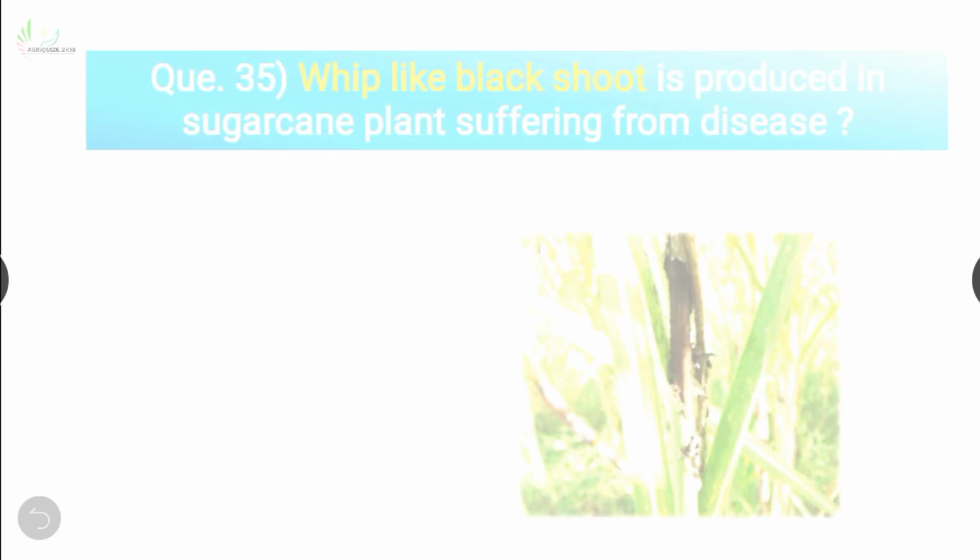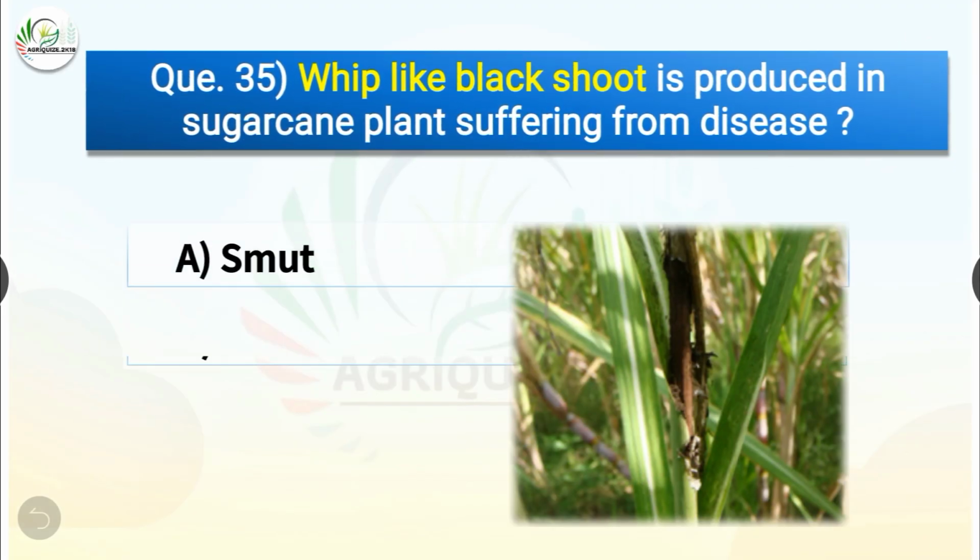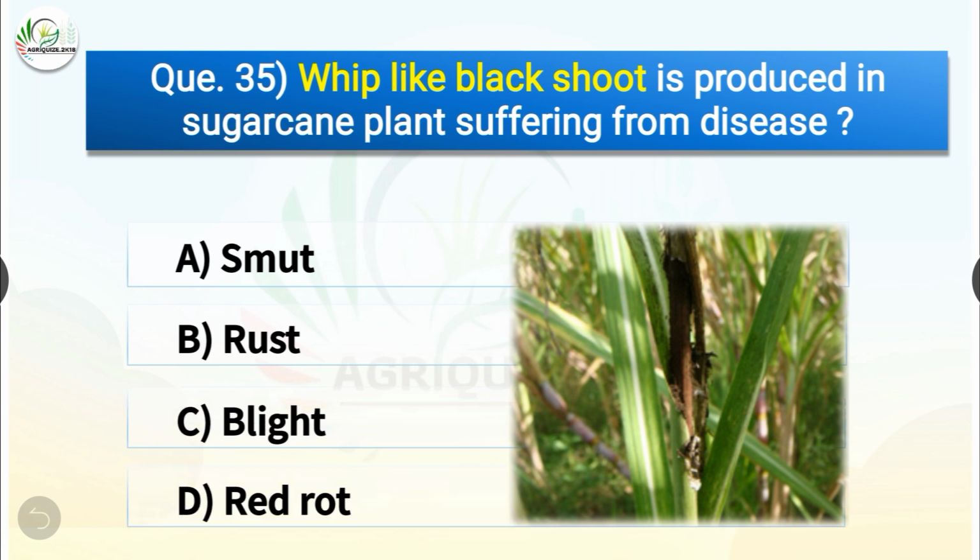Question number 35. Whip-like black shoot is produced in sugarcane plant suffering from disease. The options are smut, rust, blight, or red rot. The correct answer is option A, smut. So whip-like black shoot is produced in sugarcane plant suffering from disease, smut.